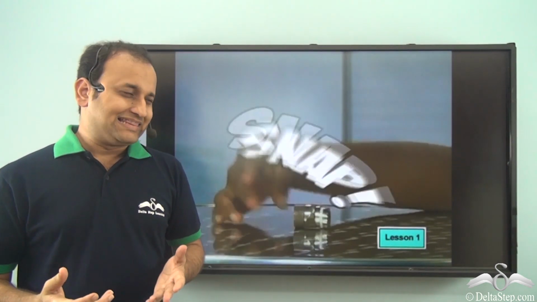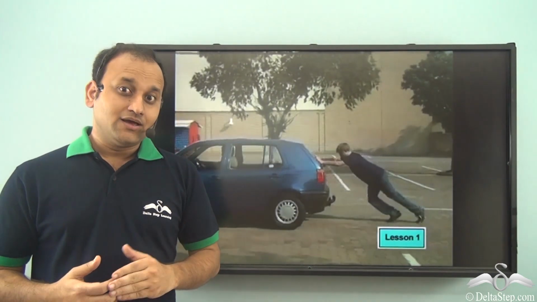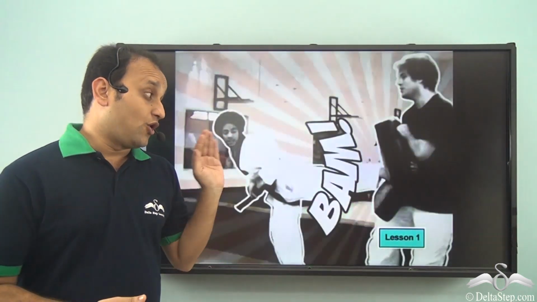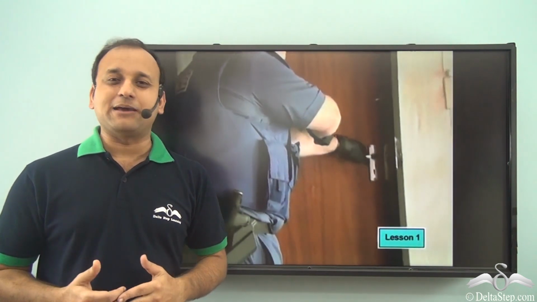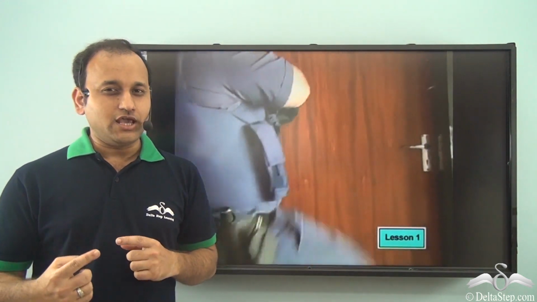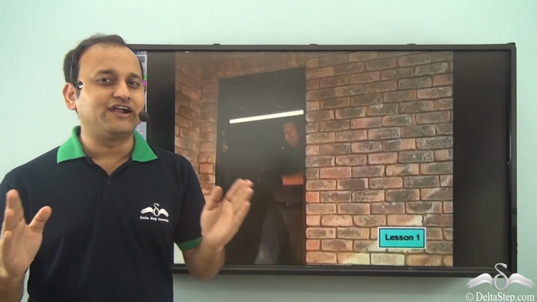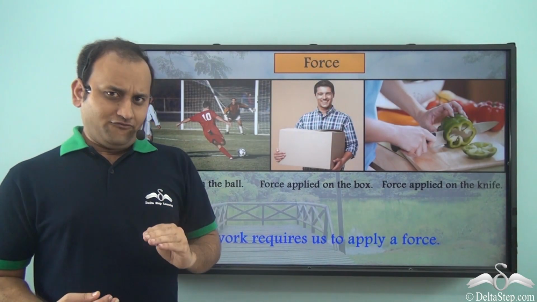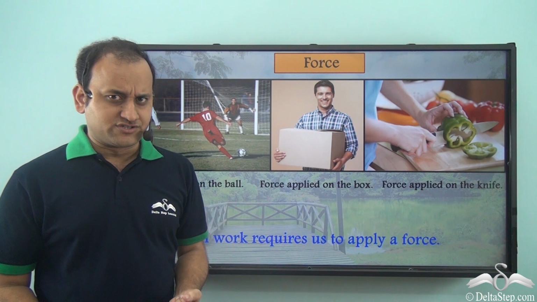But do you know that each one of them is using a different type of force? That is, not all of them are the same type of force being applied. So you see, even force has different types. So first of all, let's understand what force is.